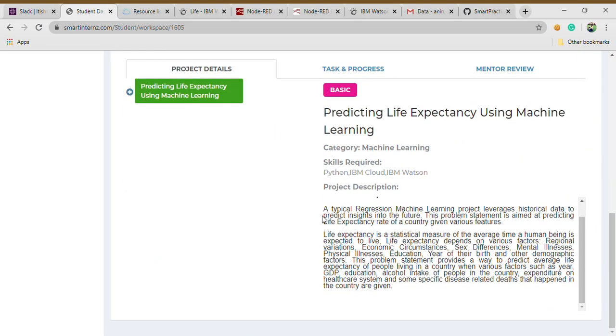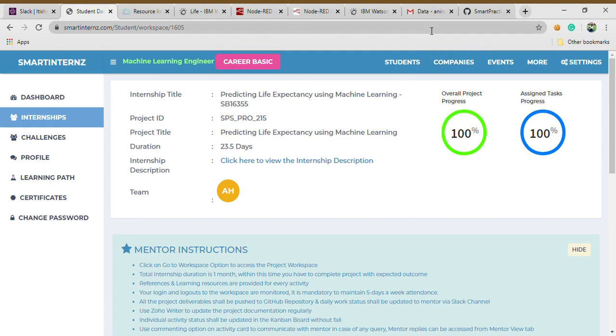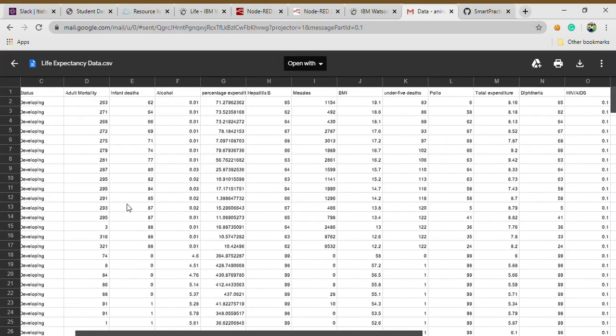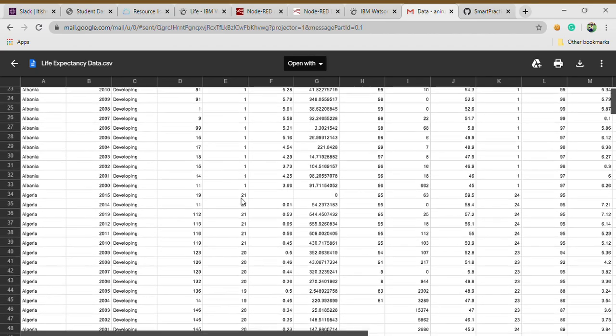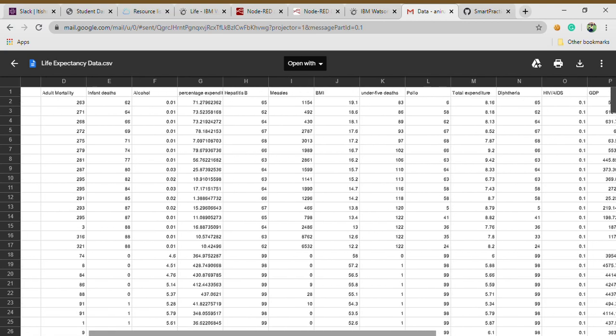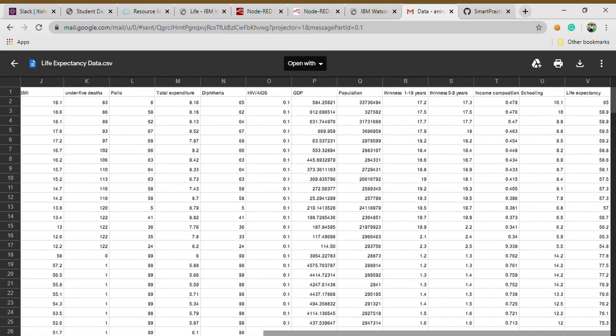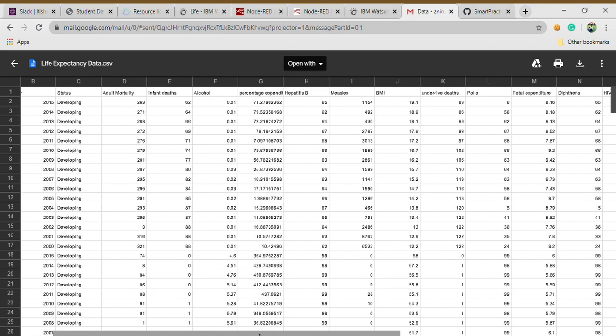It's written here. It's typically a regression machine learning project, and let me show you the data set. This is how it looks. It has a lot of rows and about 20-21 columns: country, year, status, and some other factors.